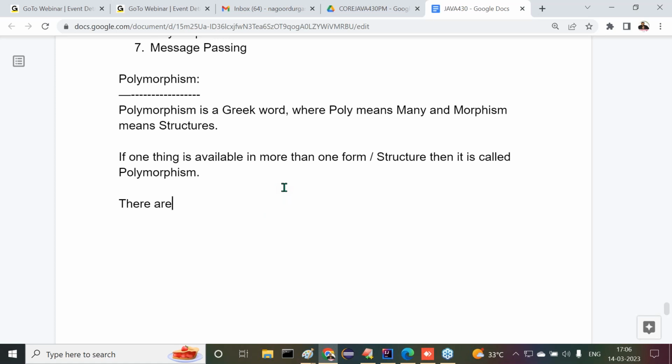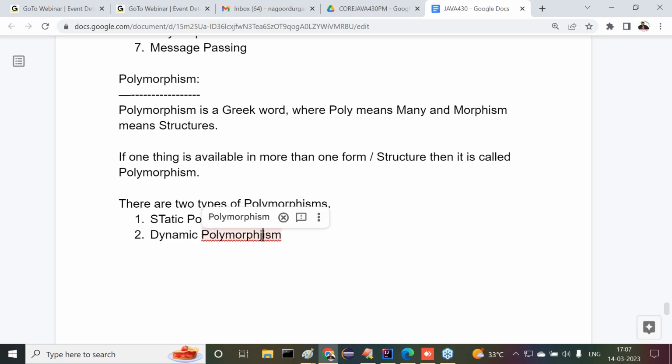There are two types of polymorphisms. What are the two types? The first one is static polymorphism. The second one is dynamic polymorphism.